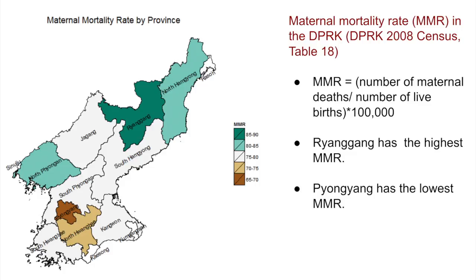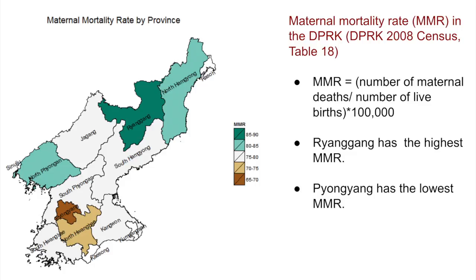And if you look at this visualization, it's a map of the DPRK. The provinces that are displayed here are coded in different colors depending on their level of MMR. At the top of the legend bar, the deep green, 85 to 90 of MMR, and the province with the highest maternal mortality rate is Giang, and it's in this area of the country, so kind of up north.